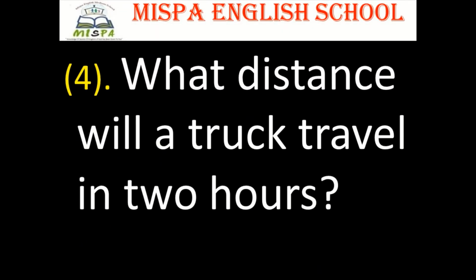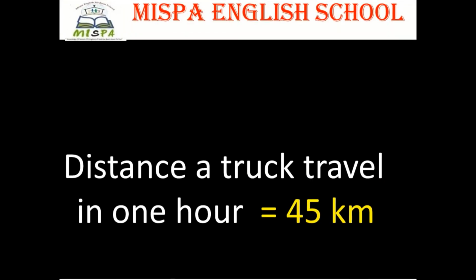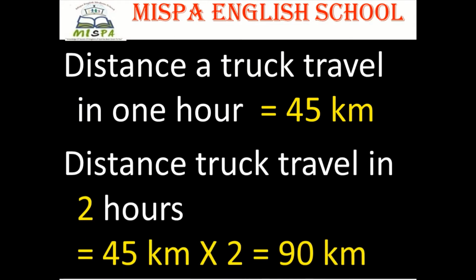Question number 4. What distance will a truck travel in 2 hours? The answer, distance a truck travel in 1 hour is equal to 45 kilometers. Distance truck travel in 2 hours, that is equal to 45 kilometers into 2 is equal to 90 kilometers.